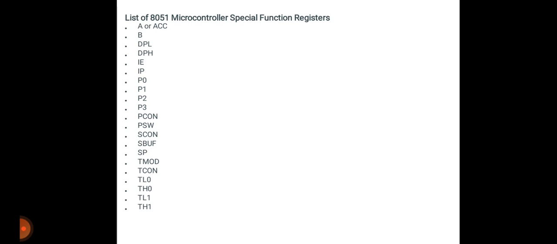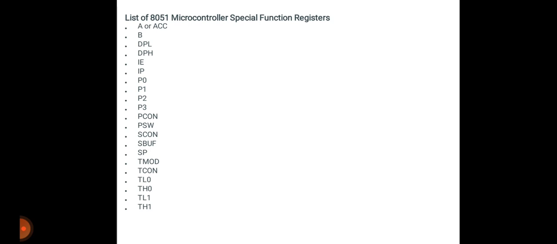Then this is the list of special function registers, which contains A, or accumulator, then register B, then DPL, DPH, IE, IP, then P0, P1, P2, P3, then PCON, PSW, SCON, SBUF, SP, TMOD, TCON, TL0, TH0, TL1 and TH1.